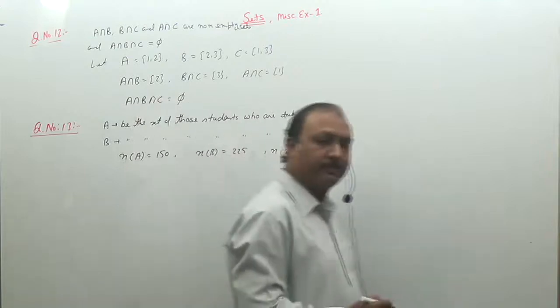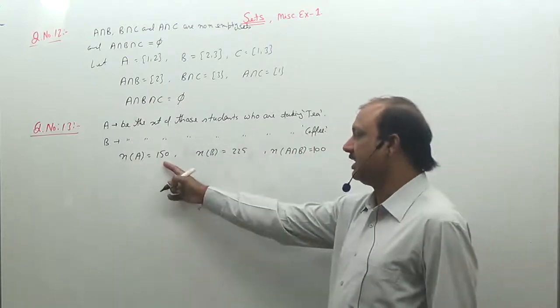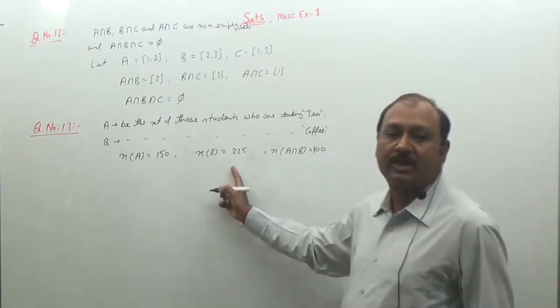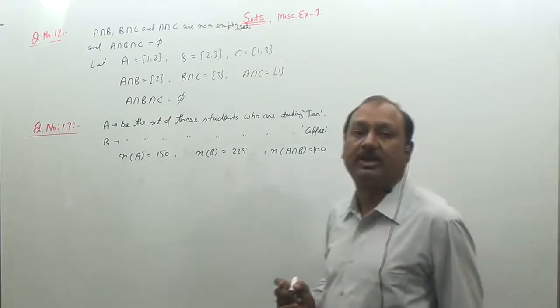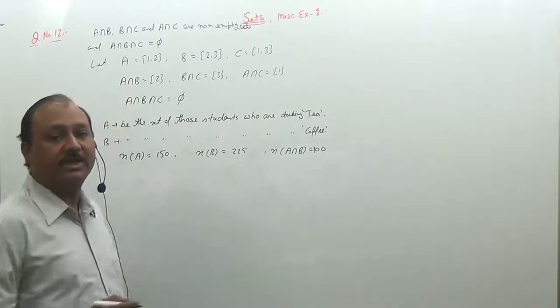So the question is, there are 150 students taking tea, 225 students taking coffee, and 100 students taking both tea and coffee. First of all, find out their union.